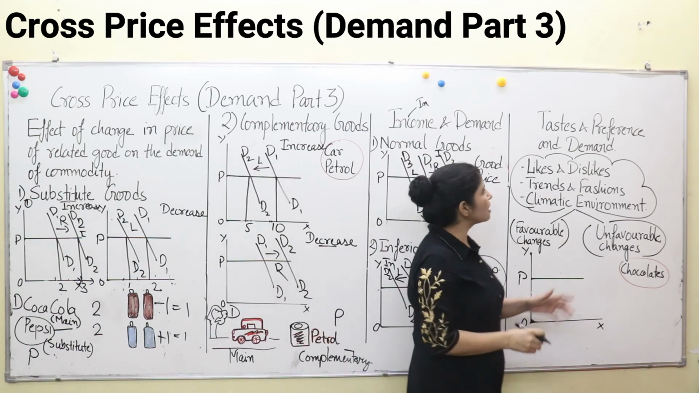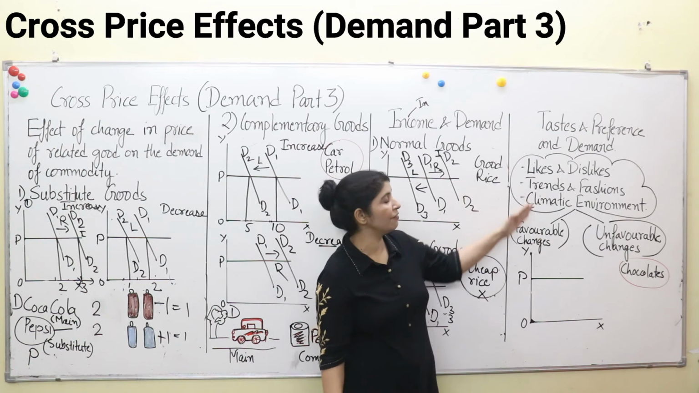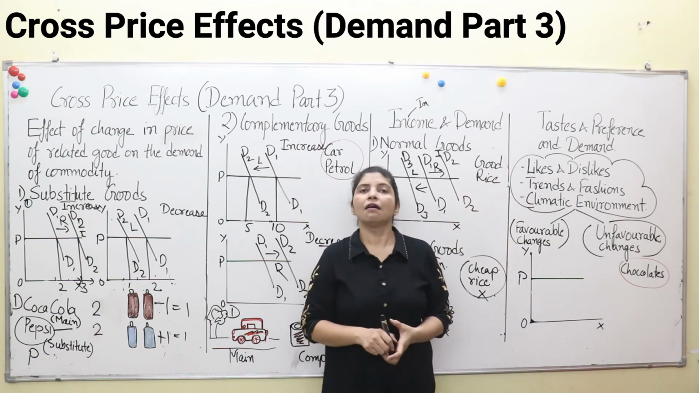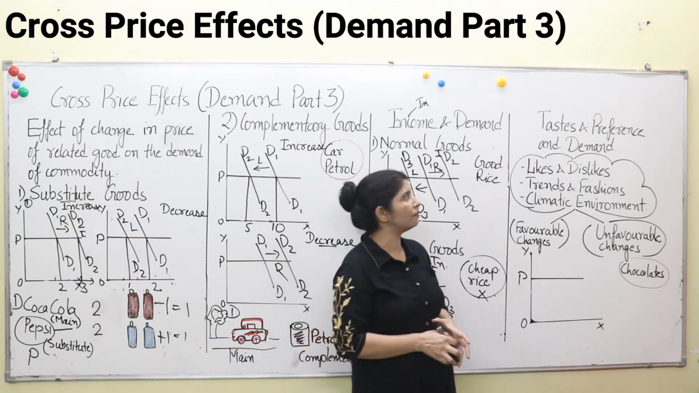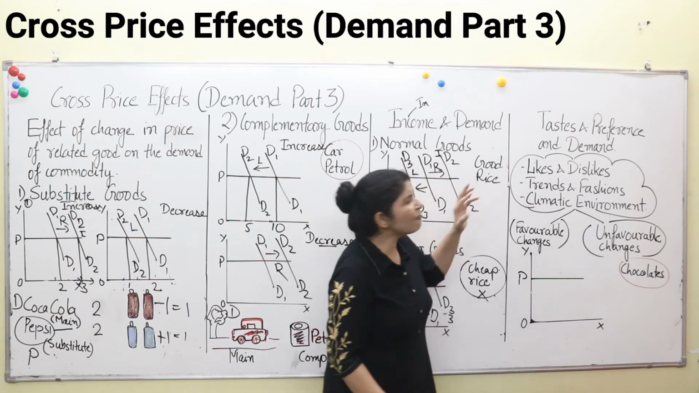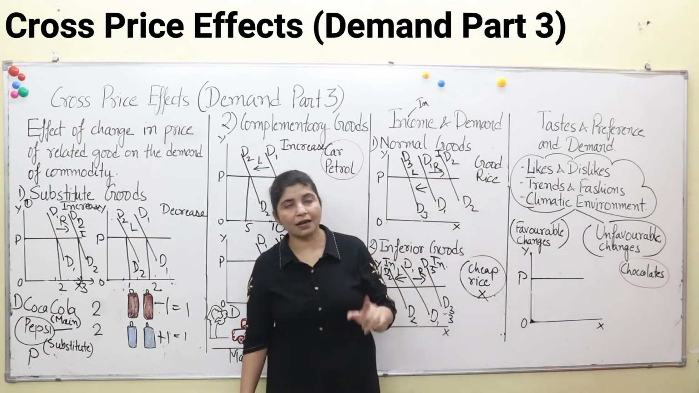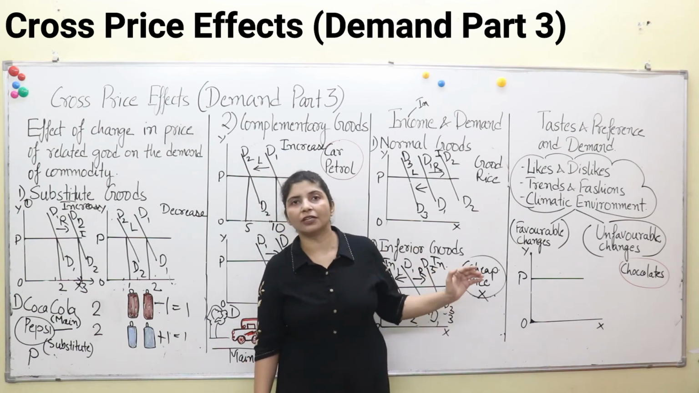Now, taste and preference and demand. What is the effect of taste and preferences on our demand? We will discuss in this section. See, taste and preferences have a very significant, substantial impact on our demand. How? If we like some commodity, we will go for buying it, but if we dislike it, we will stop buying it and we will decrease the demand for that commodity.